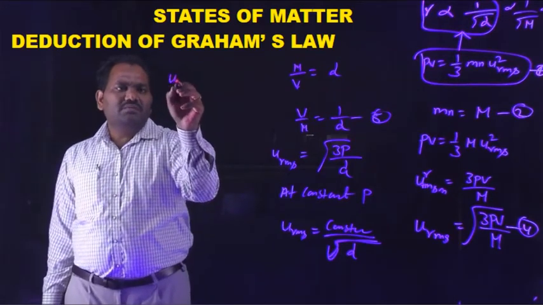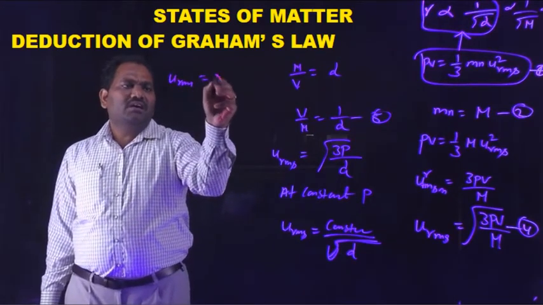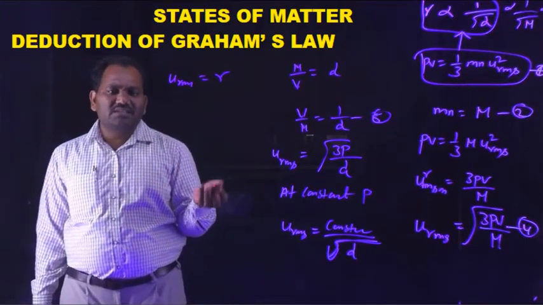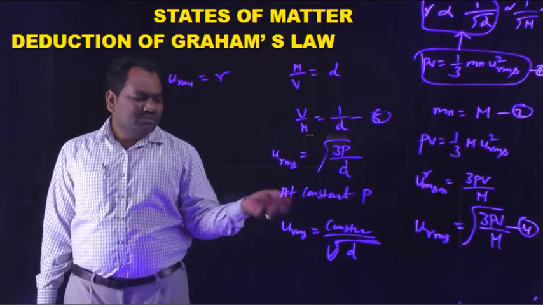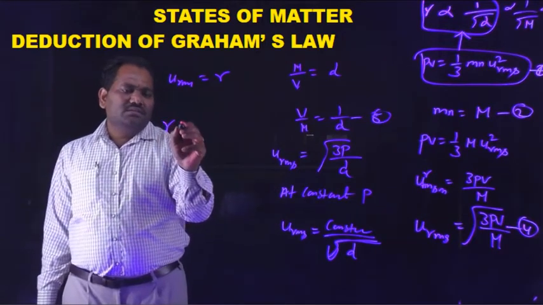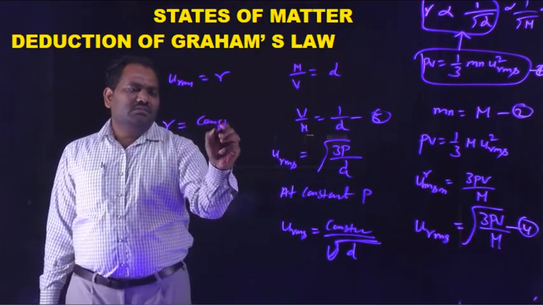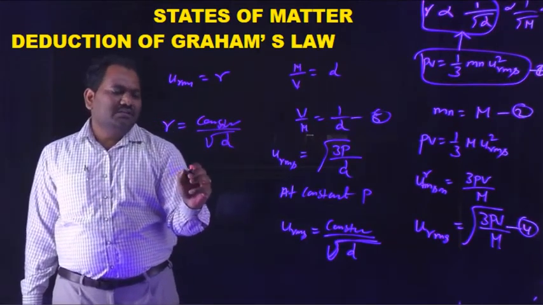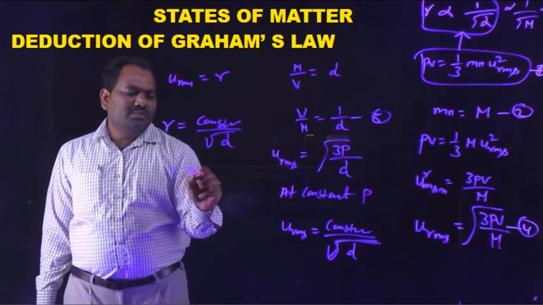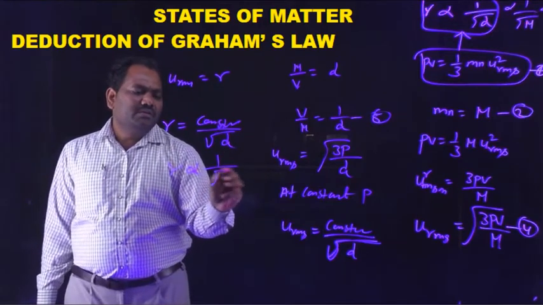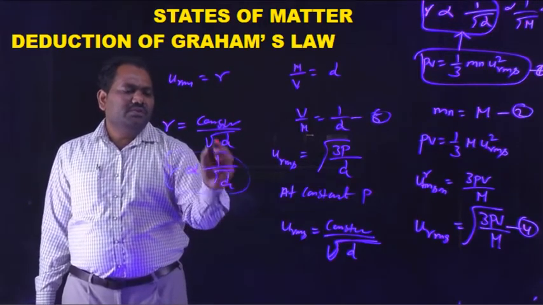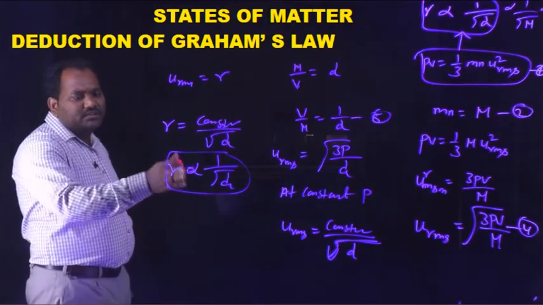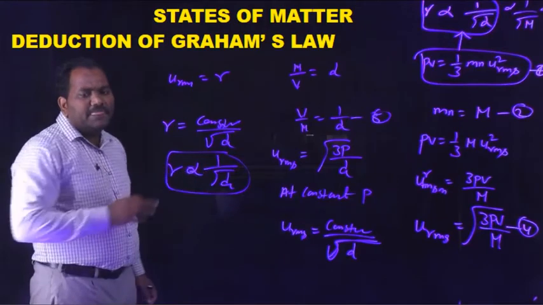So URMS is nothing but R. URMS is one type of velocity, so velocity is nothing but rate of diffusion. So R is equal to constant by square root of density. If you remove this constant, we can introduce the proportionality. So R is proportional to 1 by root D.